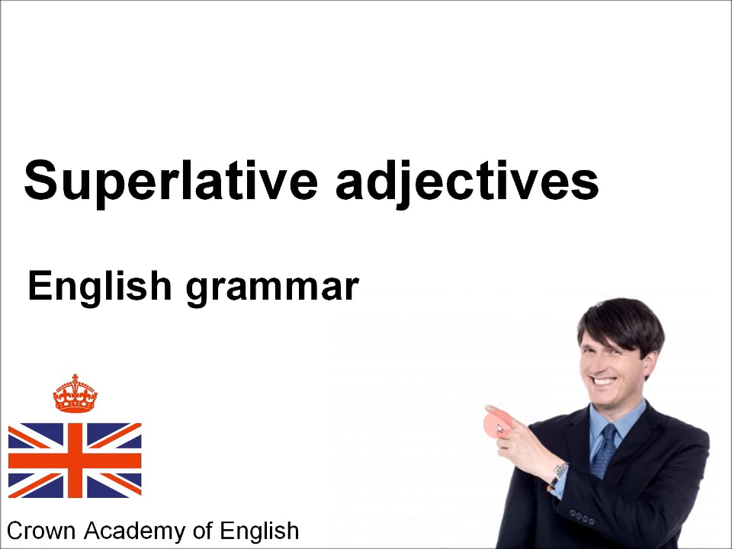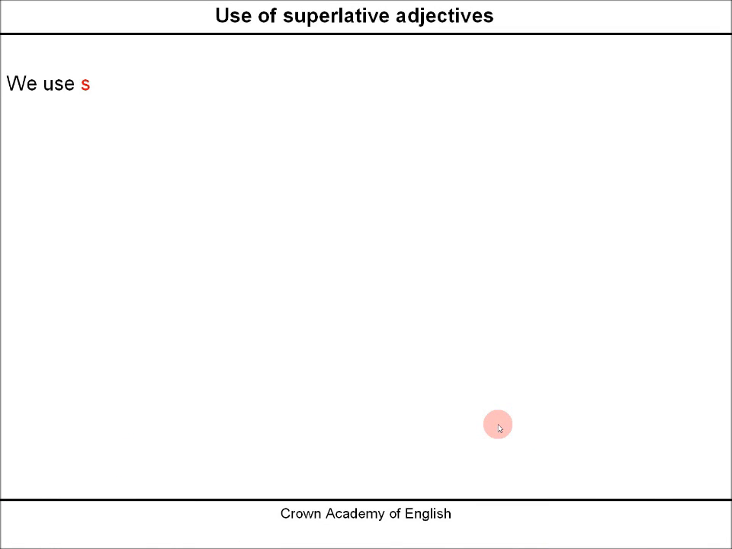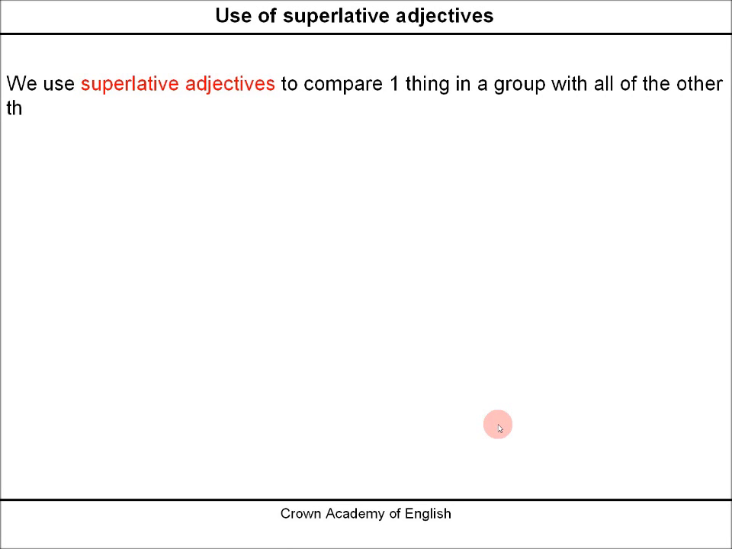Today we are doing a grammar lesson about superlative adjectives. So we use superlative adjectives to compare one thing in a group with all of the other things in a group. So we have a group of things or people, and we are comparing one thing or person in the group with all of the others.